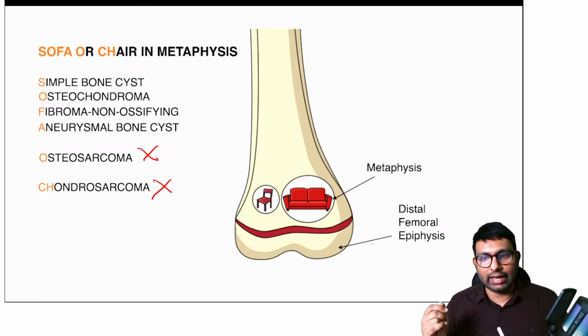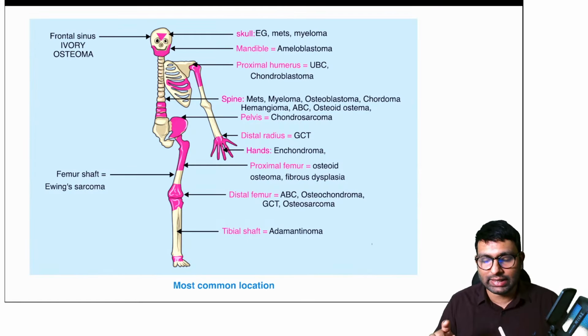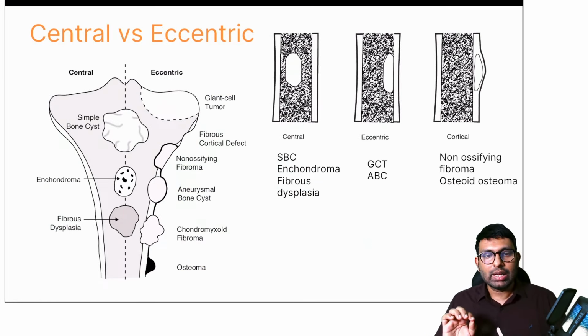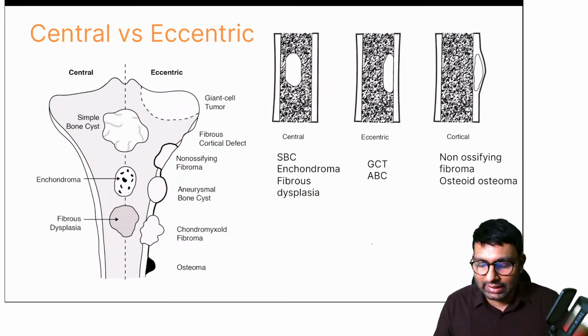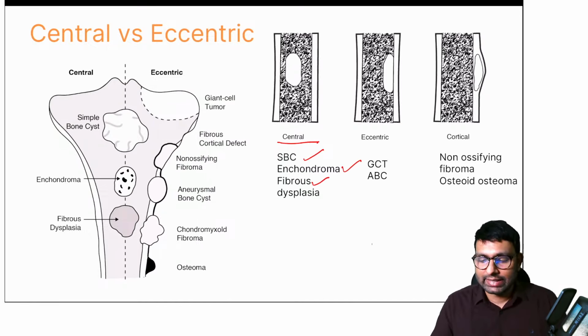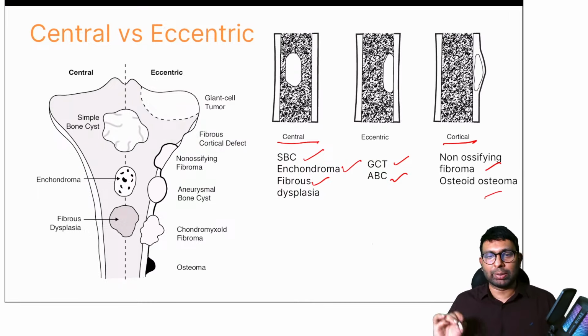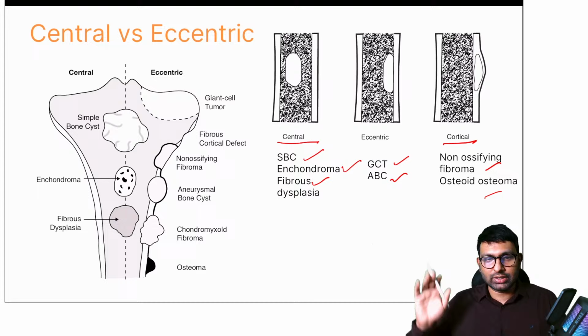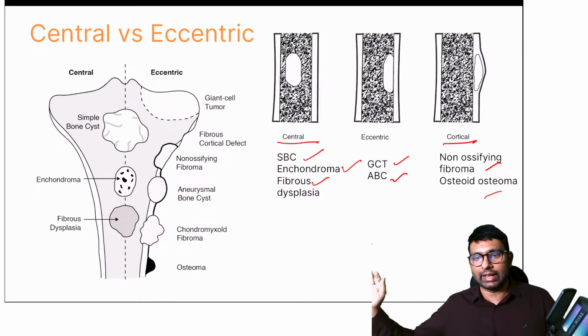Now let's look at another criteria, that is central. We all agreed that it was central. So let me go to central now. In central, can you see which tumors are central? It is simple bone cyst, enchondroma and fibrous bone cyst. Eccentric and expansile usually is GCT, that is giant cell tumor, and aneurysmal bone cyst. Cortical is non-ossifying fibroma and osteoid osteoma. Please note this down, take a screenshot or whatever, but please remember this is the criteria to follow.